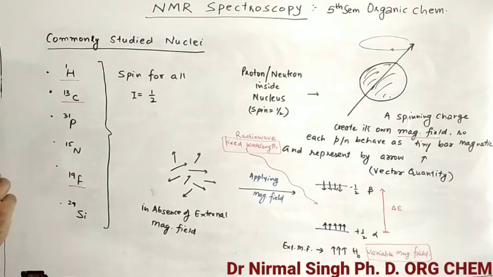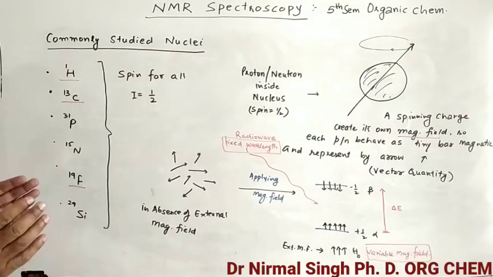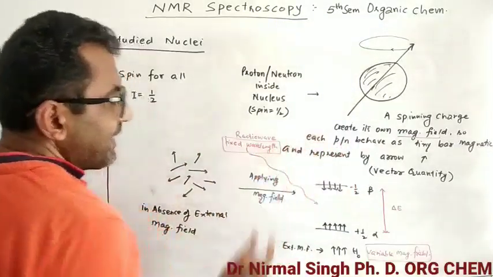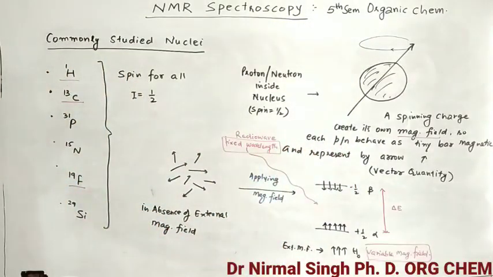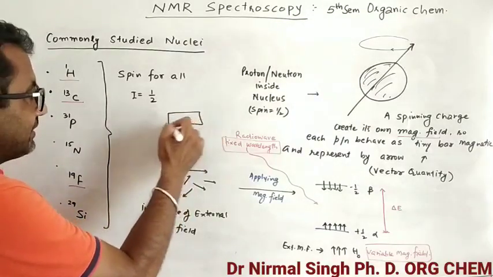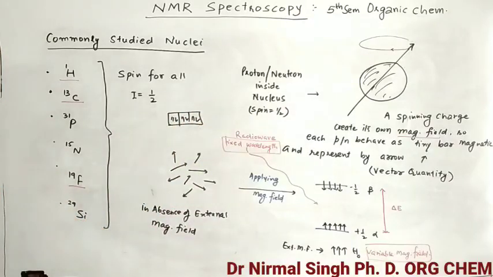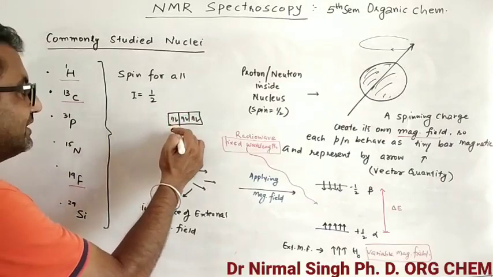So all the protons and neutrons behave like a tiny bar magnet, and that is represented by an arrow. That's why we generally use an arrow as the symbol for an electron. You remember while filling the orbitals, you just put arrows like this. So what are these arrows? These arrows are electrons.